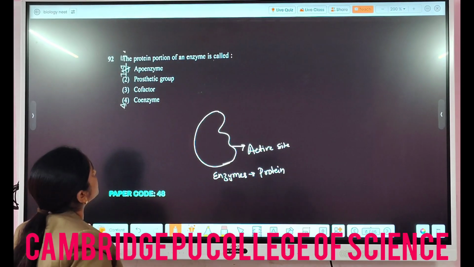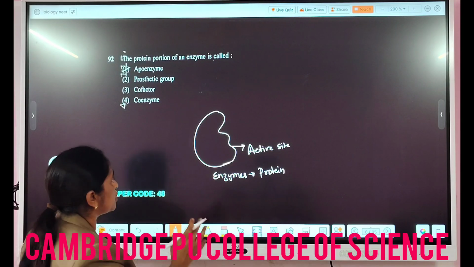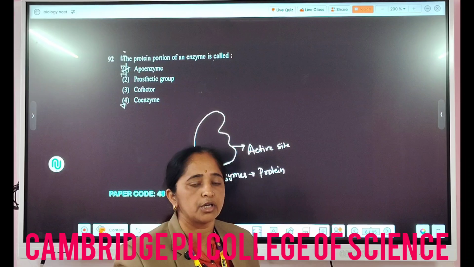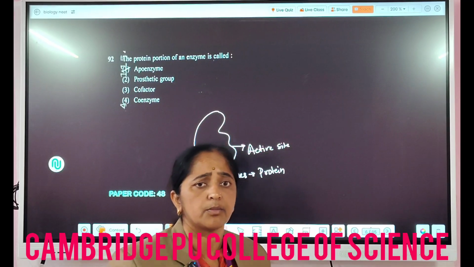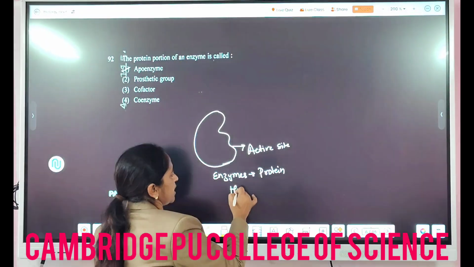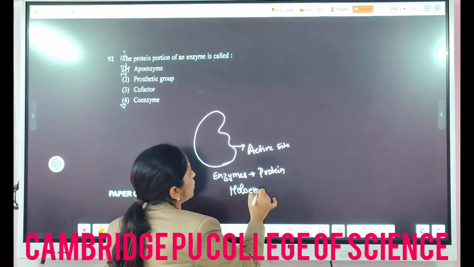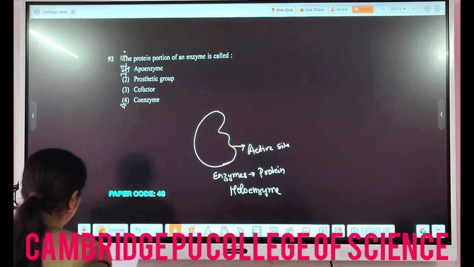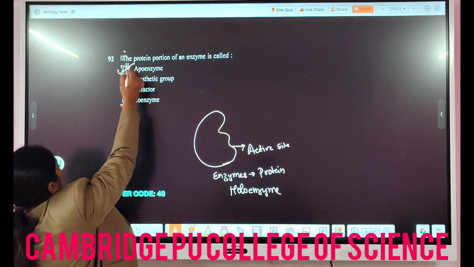Here they are asking about the protein portion of an enzyme. In some cases, enzymes may need some other biomolecules, like carbohydrates or other organic compounds. Then together it is called a holoenzyme. But the protein part which they have asked here, in question 92, the answer will be apoenzyme.